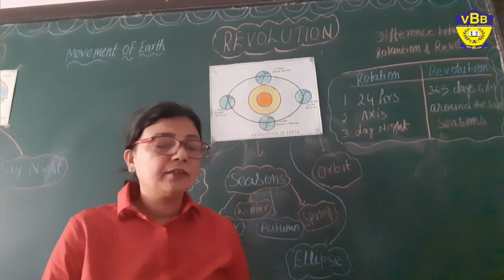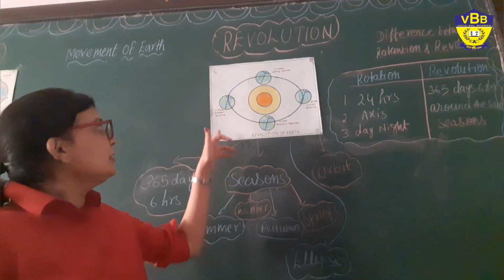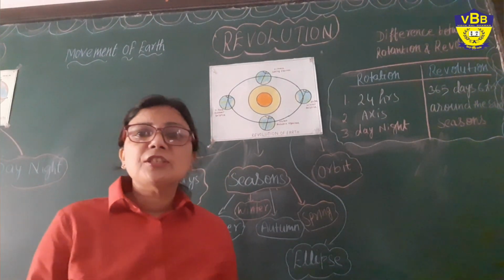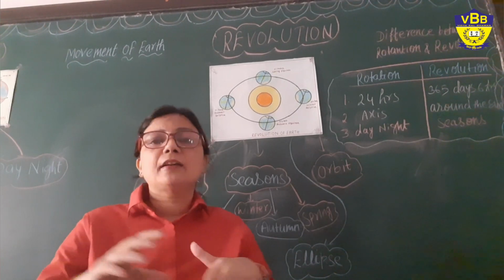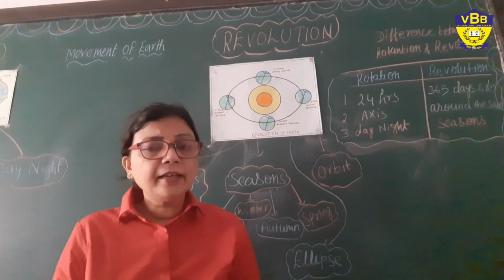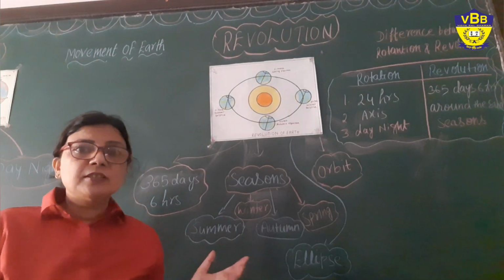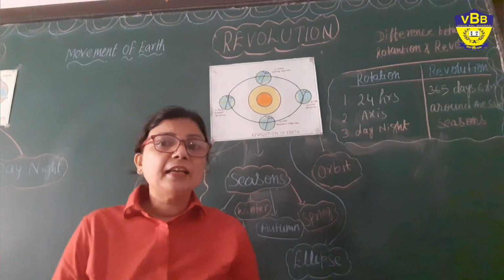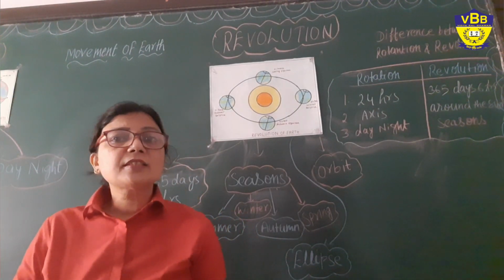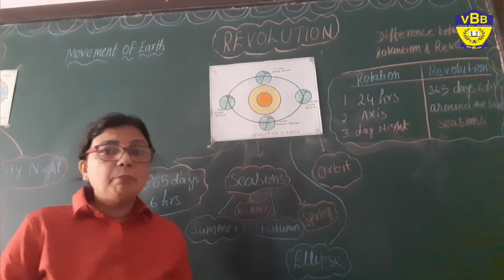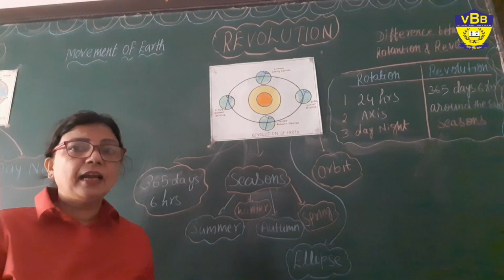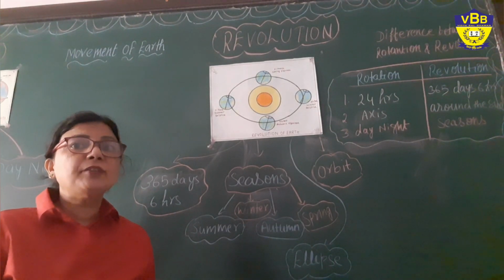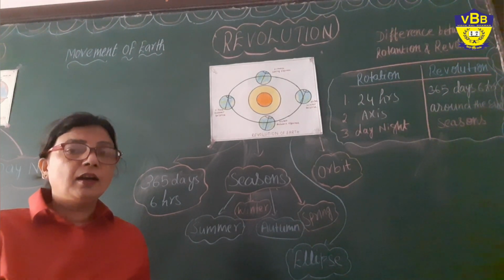What is leap year? A leap year is related to the year the earth takes to go around the sun, right? As you will see, in our calendar there are only 365 days, but the earth takes 365 days and 6 hours to complete one revolution. Understood?